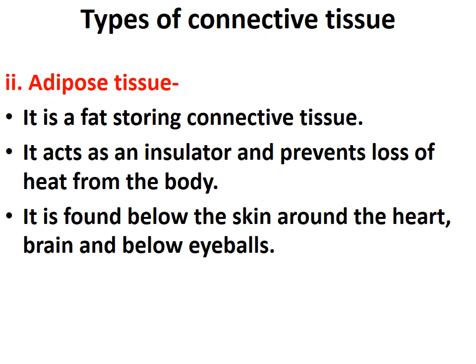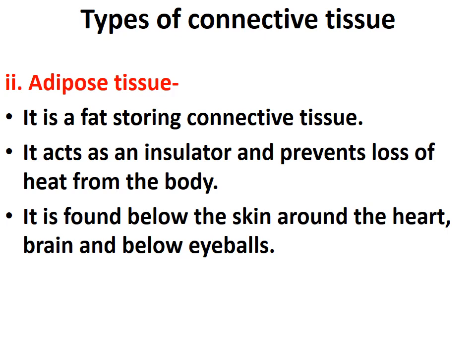Second point is it is acting as an insulator and preventing loss of heat from the body. Since it is made up of fat, it prevents the loss of heat from the body by acting as an insulator. This is the function of adipose tissue.